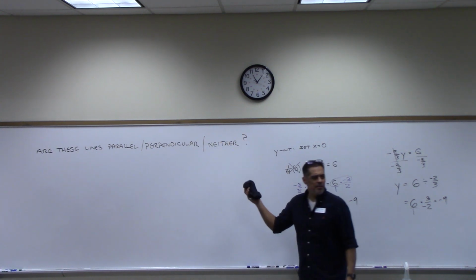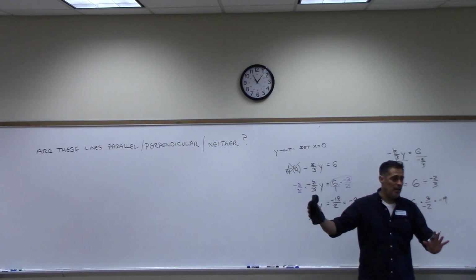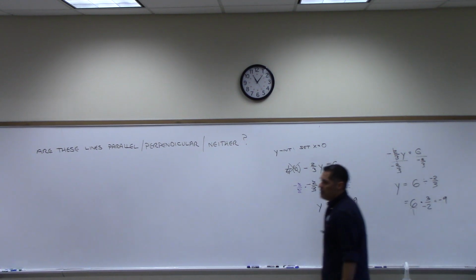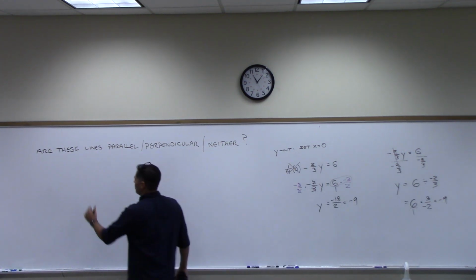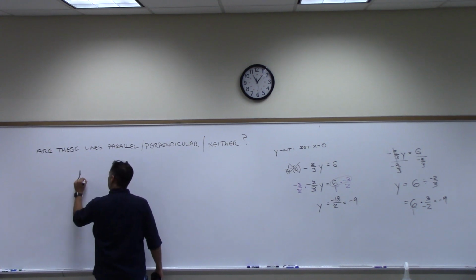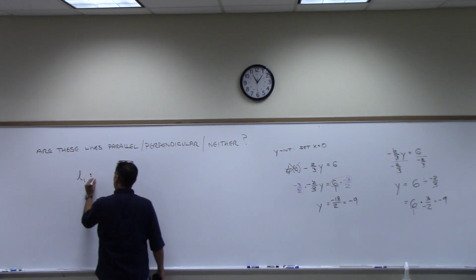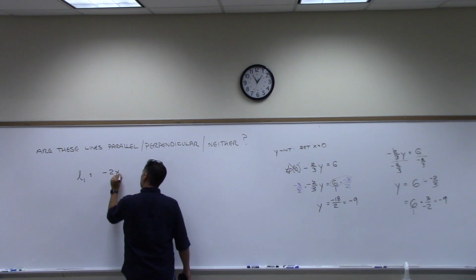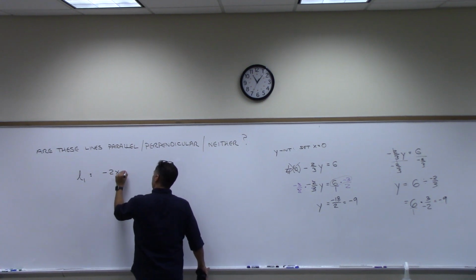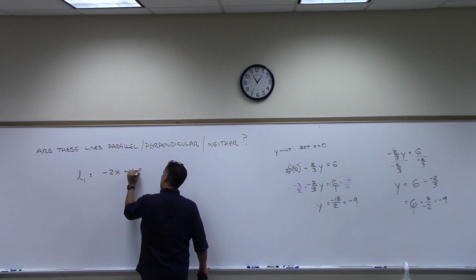Do y'all remember us talking about parallel lines and perpendicular? Okay. So I'm going to give you two lines. The first line, I'm going to call it L1, and here's what the line is. Negative 2x plus y equals 7.